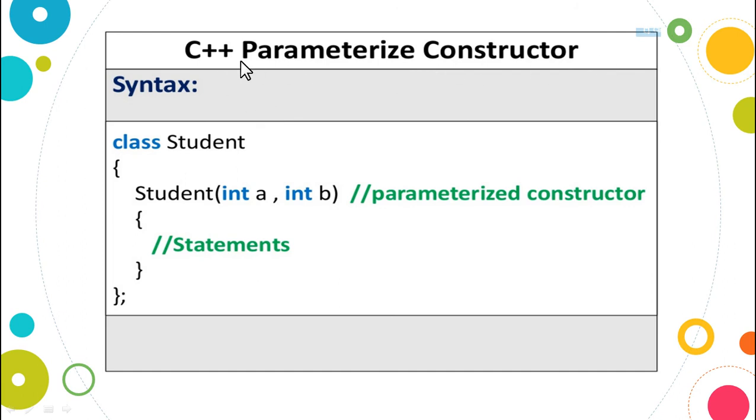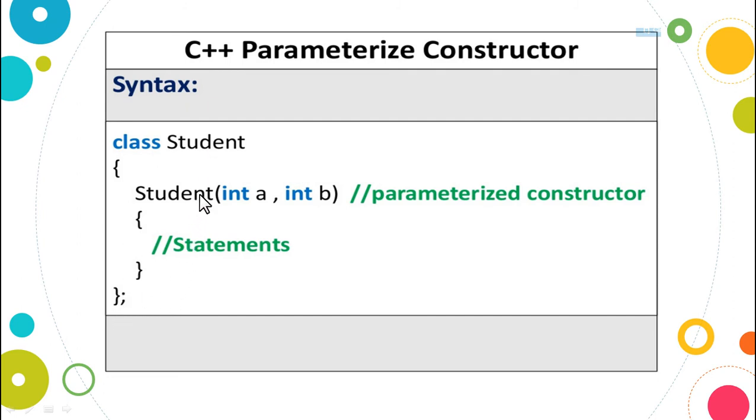The C++ parameterized constructor syntax and example are what we are going to explore. The syntax that we have taken here is acting like an example also. Let me differentiate the syntax for you: class, class name, parameter list, the brackets open and close, semicolon.